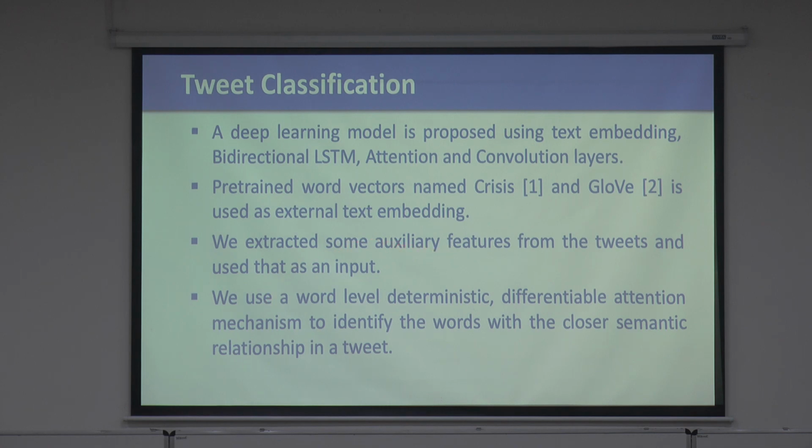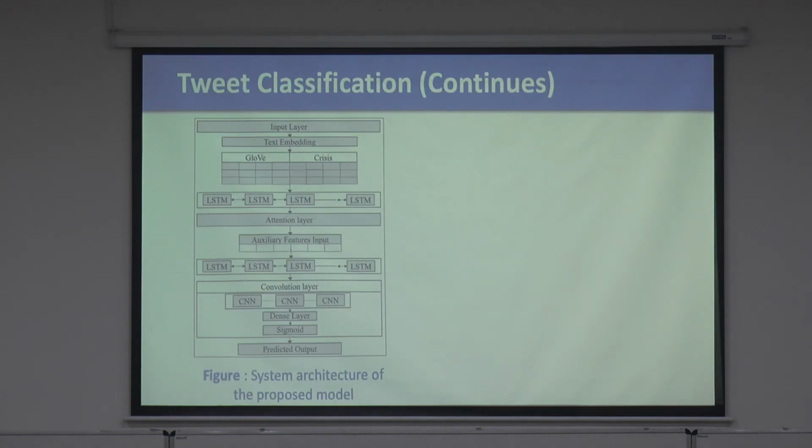We extended some auxiliary features. So 140 words are not enough, right? So we have put some auxiliary features from the tweets and used that as an input. Okay? So we have used word-level deterministic differential attention mechanisms to identify the words which are closer in relationships and so on. I'll show you what those are.